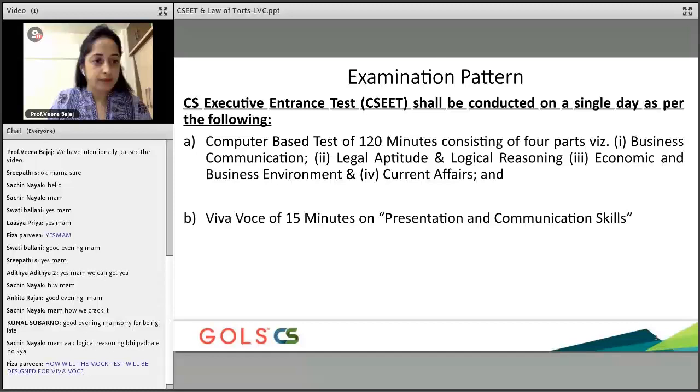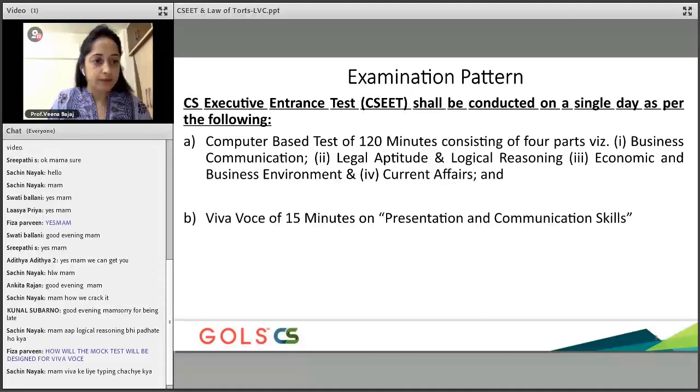Now, if you look at the entire course material that the institute has given, Viva VOC has per se not been defined. It's not defined in the sense they have given an overview in the prospectus, but they've not really given a content. Now, in Viva VOC, answering your question, Fiza, there are monologues and dialogues, there will be certain voices that you are going to be hearing, and basis the listening that you've done, you're expected to answer certain questions.